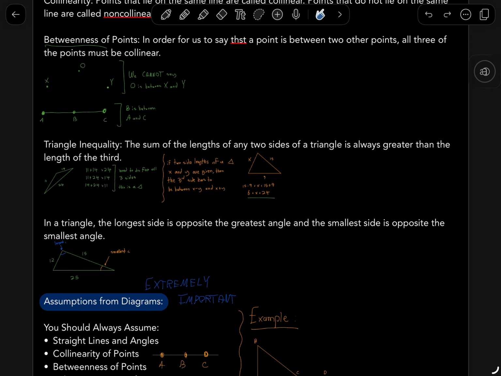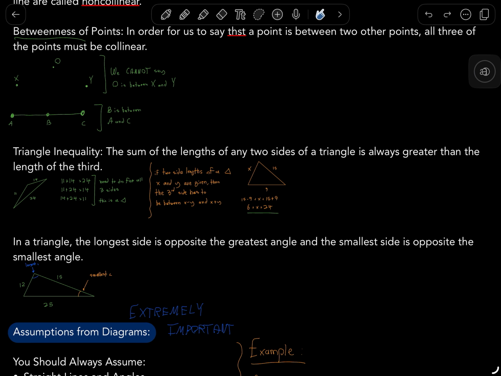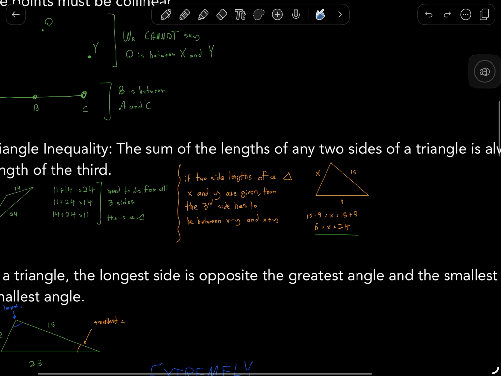To state this theorem, essentially the sum of the lengths of any two sides of a triangle is always going to be greater than the length of the third side. This is true for all three sides of the triangle. If this theorem is violated, then that means a triangle can't exist. So the sum of the lengths of two sides has to be greater than the third side.